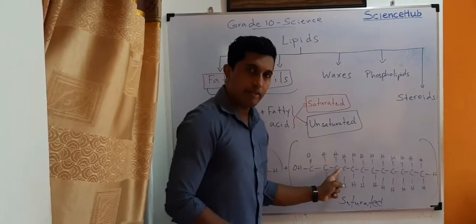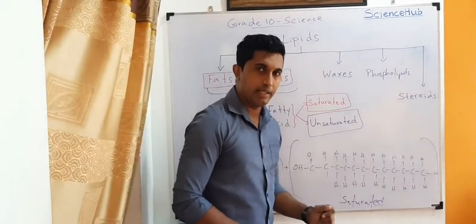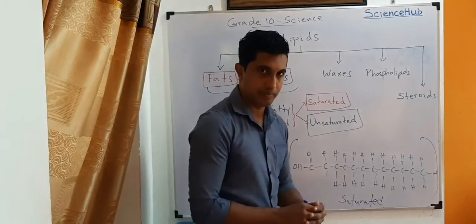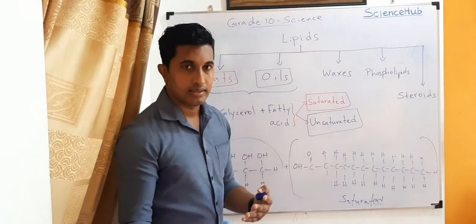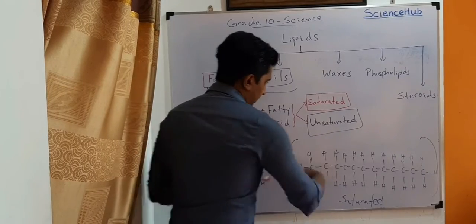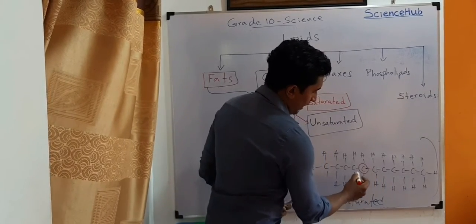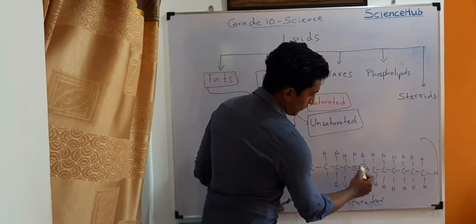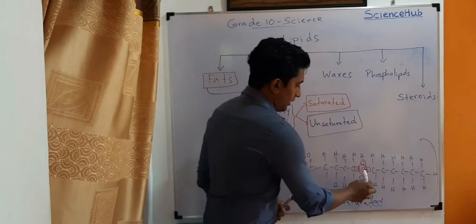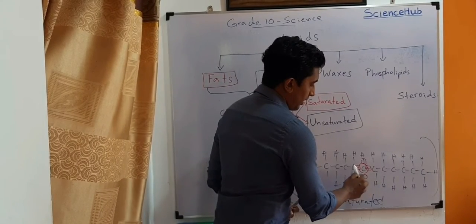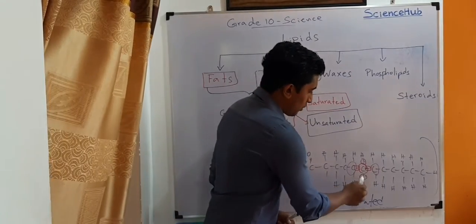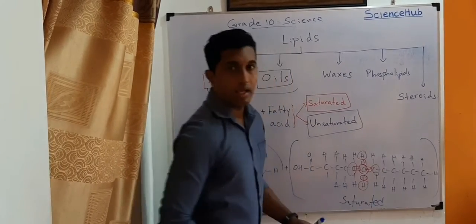Here, every carbon in this carbon chain has its bonds fulfilled with other atoms. Consider this carbon. It has 4 bonds, like this one, and this one, and this one. These 2 bonds link with these 2 carbons, and these 2 bonds link with these 2 hydrogens.